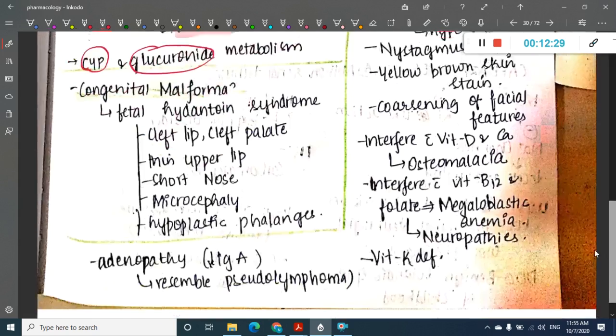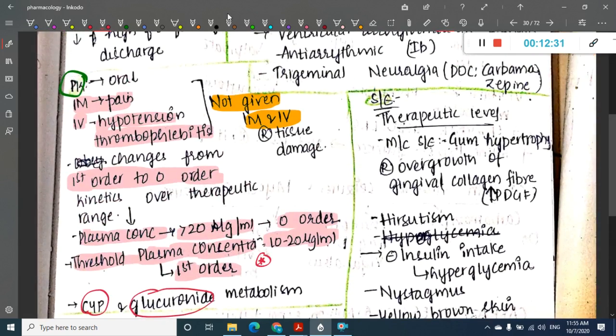Right. After this, the most important thing is the side effects. If you see in the side effects profile, the side effects can be seen in toxic doses and also in therapeutic doses. First, the side effect profile which we see at therapeutic level. So at the therapeutic level, the side effects which you see here are most common.